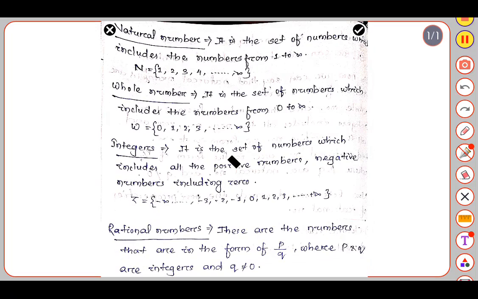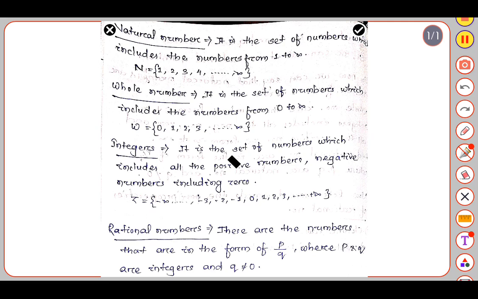Similarly, whole numbers are the set of numbers which includes the natural numbers along with 0. The set of whole numbers is denoted by W, which starts from 0 and ends at infinity.